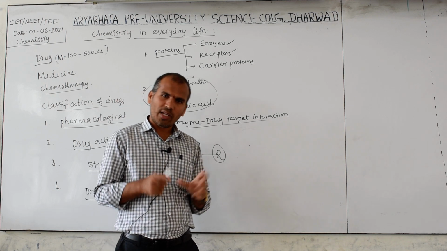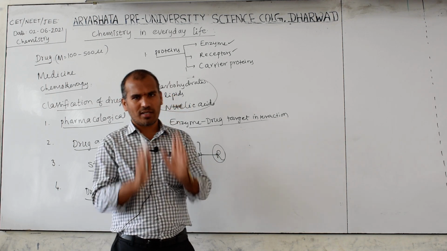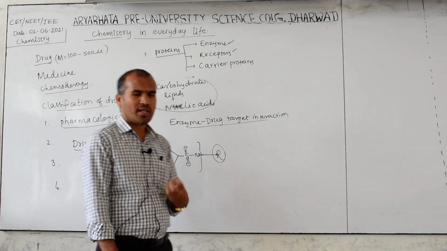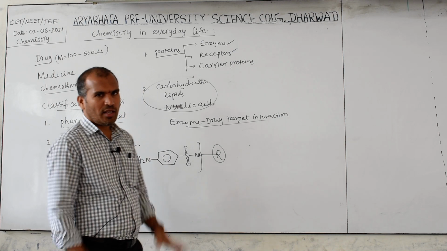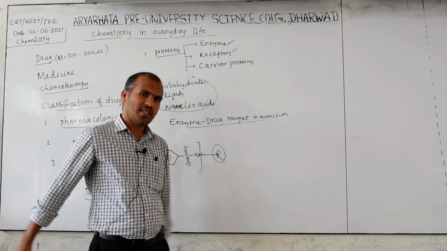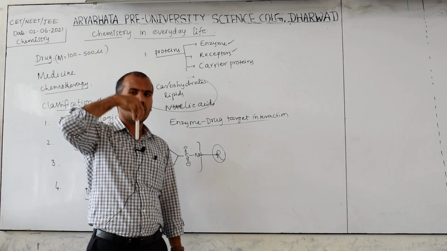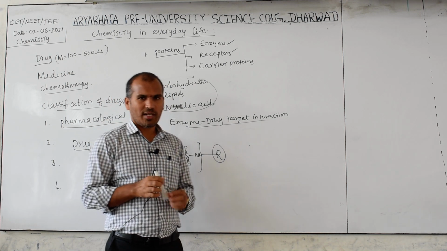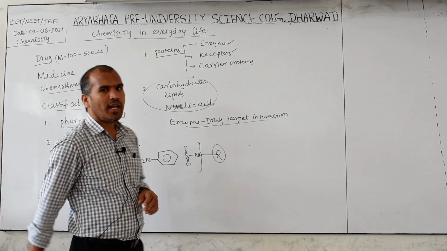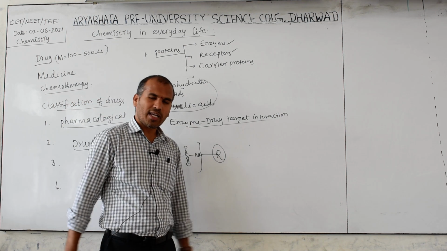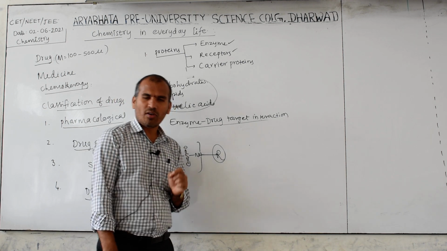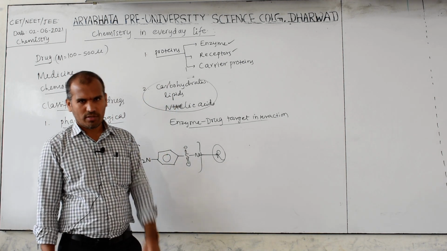When it holds, in between these two, a chemical reaction occurs. This is the process by which chemical reactions are going on in our body. If we know this process, then suppose we administer any one medicine into our body. Then this medicine stops its action. Which action? Enzyme action. That medicine or drug is called an enzyme inhibitor.